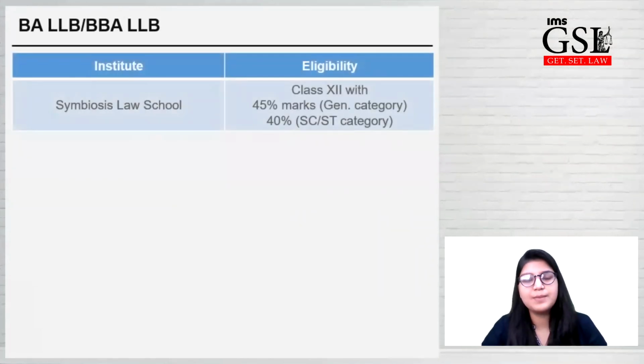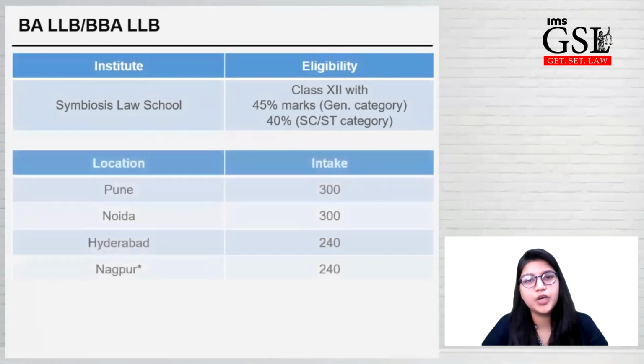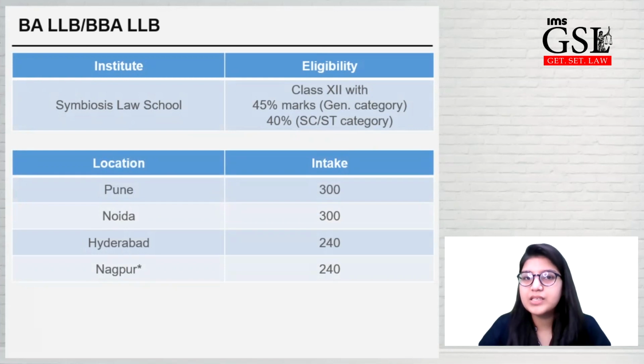For BA LLB and BBA LLB, Symbiosis Law School is your concerned university. The law program of Symbiosis is offered across 4 campuses, Pune, Noida, Hyderabad, and Nagpur. Minimum eligibility is the same as BBA program. The only difference is in this program, the minimum eligibility is 45% marks for general category and 40% marks for SC and ST category.